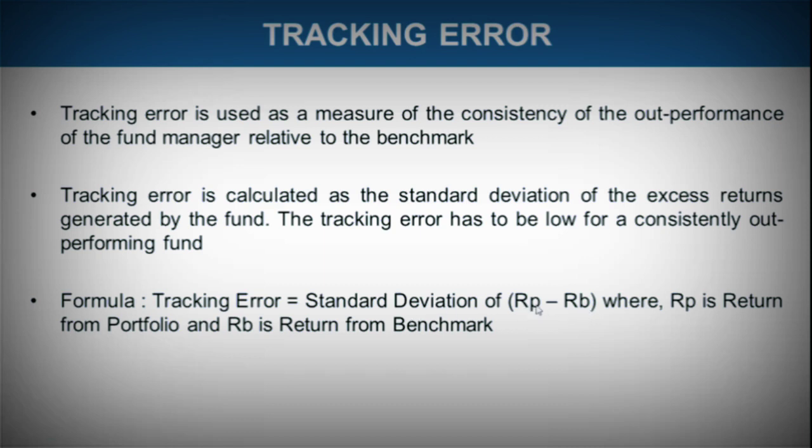Okay, standard deviation of portfolio return minus benchmark return. Here it is represented. So this is the formula and this is how you calculate tracking error. So this tracking error should be low because we want that if a certain fund is performing well, it should consistently perform well and there should be little deviation, little risk related. So this is what tracking error shows.